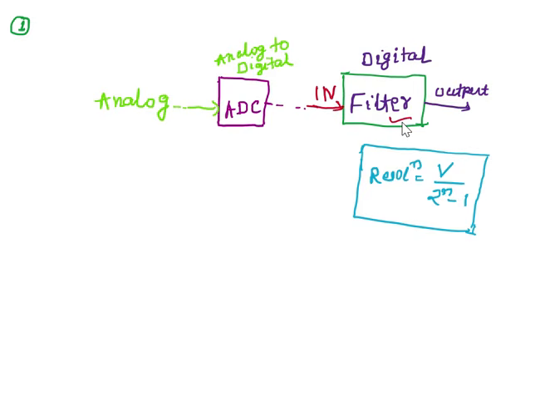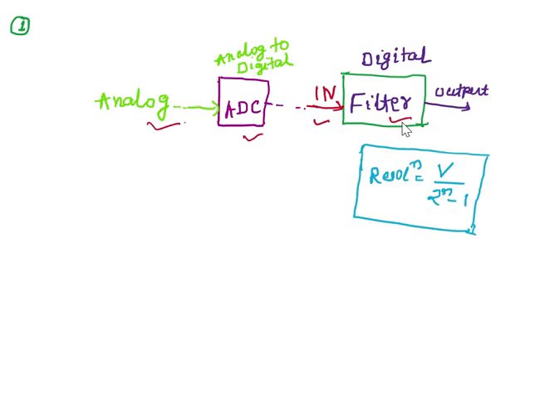Okay, then you might be thinking that just writing Verilog code is enough and your job is done once you write the Verilog code. But I say no. So let me explain how levels of abstraction work here. Here the input to the filter is digital, right? And it is coming from the ADC part, and the input to the ADC is analog, right?